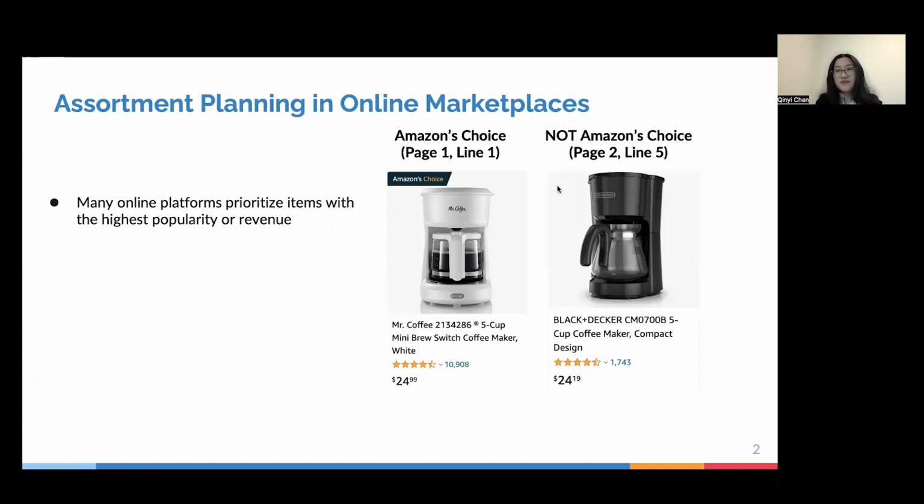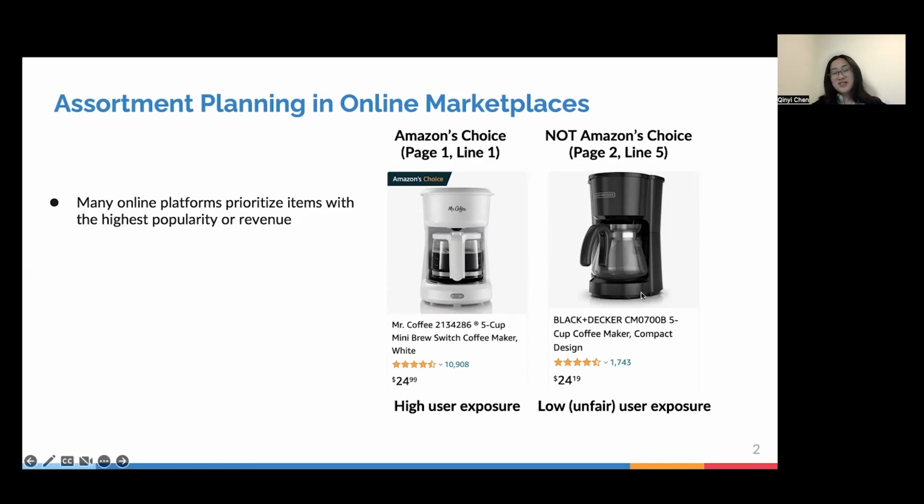So if you search for a coffee machine, for example, on Amazon, one thing you would see is this coffee machine right here featured as Amazon's choice. And this other coffee machine, you're only able to find on page 2 in the middle of that page. But if you look more closely, these two coffee machines are actually pretty similar to each other in terms of their ratings as well as their prices. But this coffee machine right here is certainly getting a lot more purchases because it's receiving much higher user exposure, while this coffee machine is receiving a low and somewhat unfair amount of user exposure.